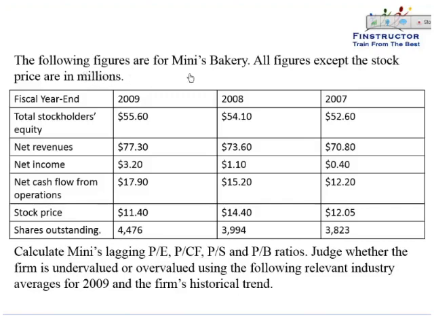The following figures are for Minnie's Bakery. All figures except the stock price are in millions. Except the stock price, that is the stock price here. Everything else is in millions of dollars.